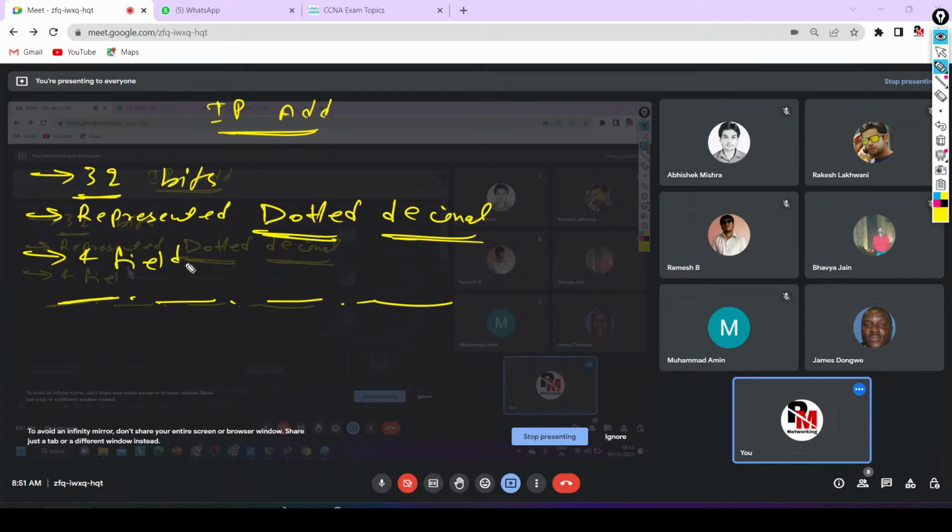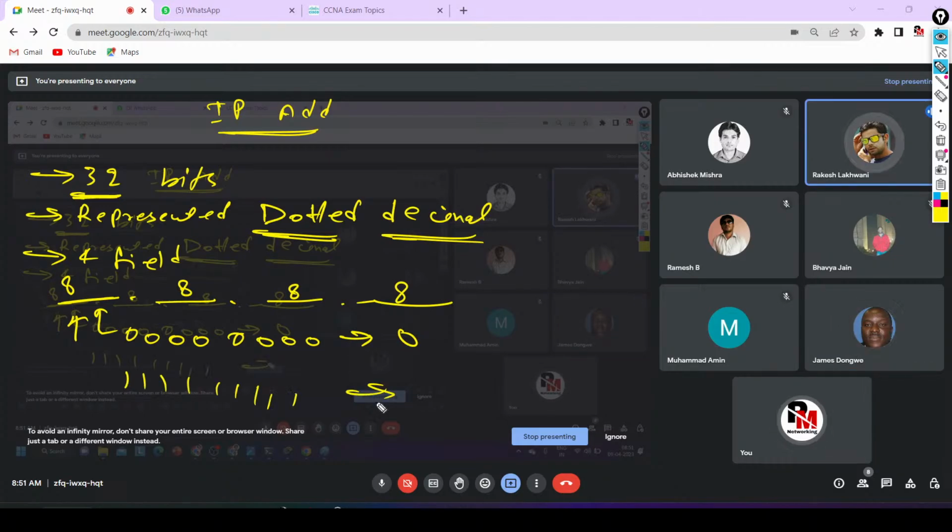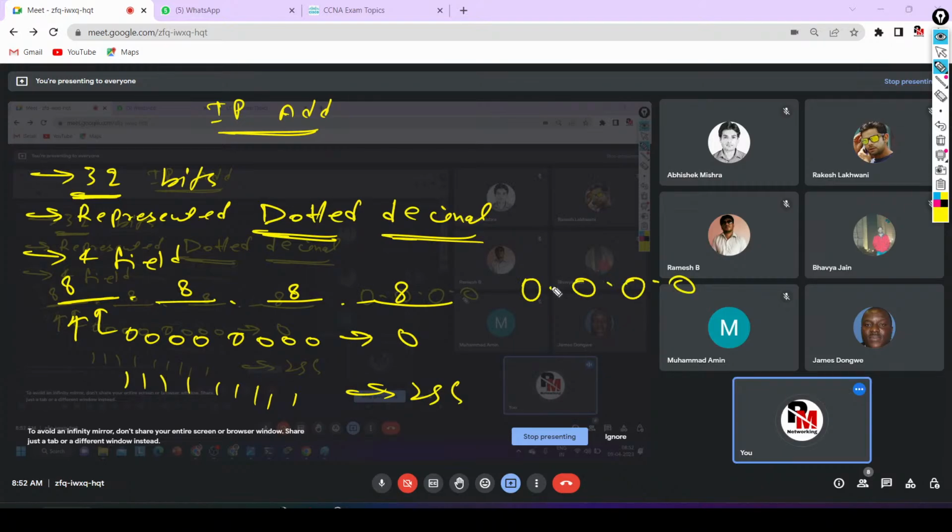4 fields. And how many bits does each field carry? If we have a 32-bit address divided into 4 parts, each field will carry how many bits? 8 bits. And by using 8 bits, what minimum value can you write? 8 times 0, that will be 0. And what maximum value can you write? 8 times 1, 1111 1111. What decimal value will you get? 255. So the lowest IP address will be what? 0.0.0.0, and the largest IP address will be what?